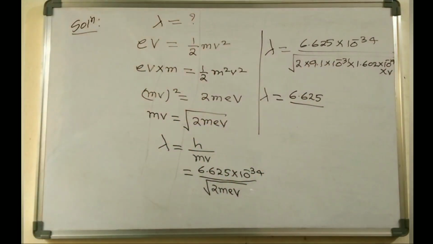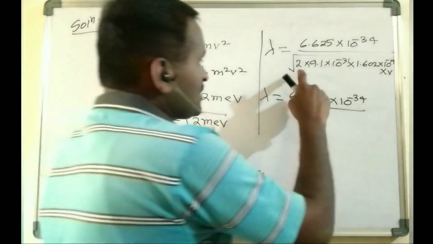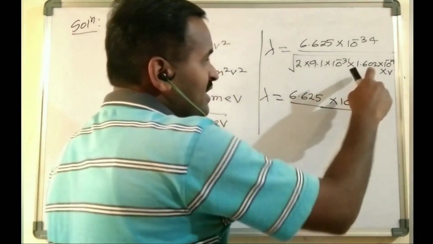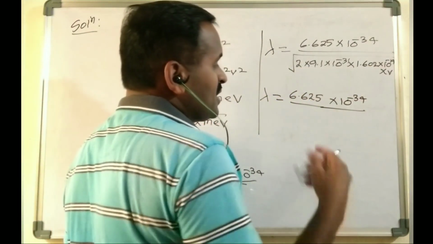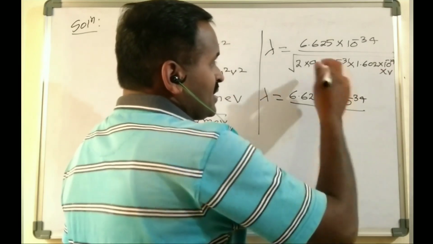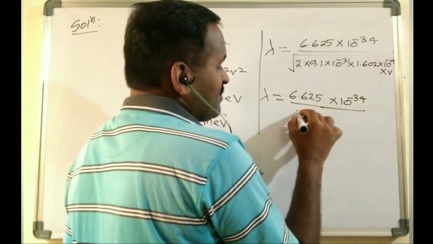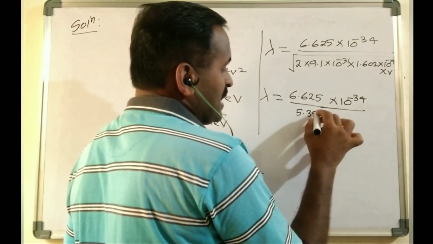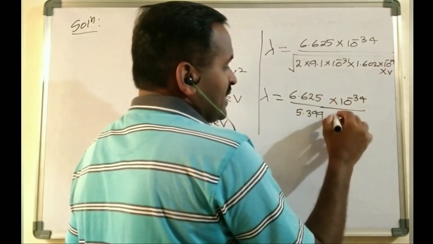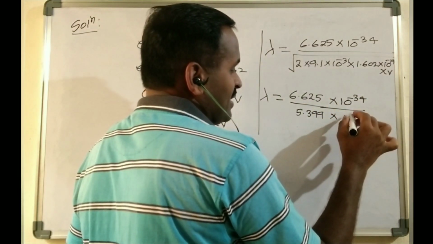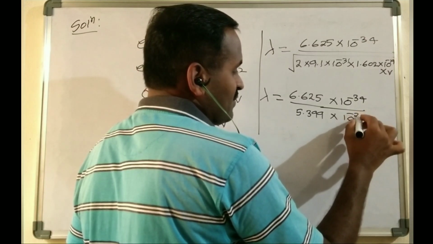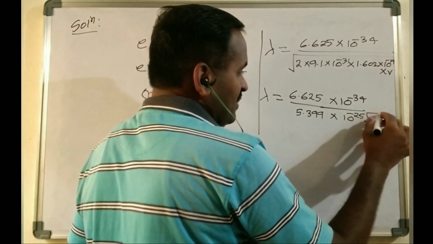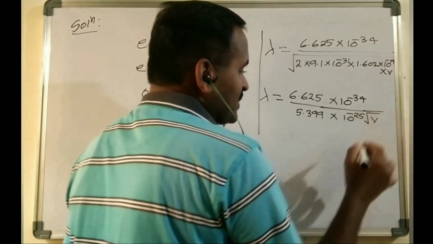So we can write lambda is equals to 6.625 divided by the square root of 2 into 9.1 into 1.602, and the square root of this value we get is simply 5.399, into 10 power minus 25, and the square root of V will also be there, right.